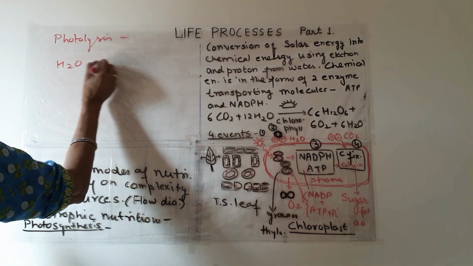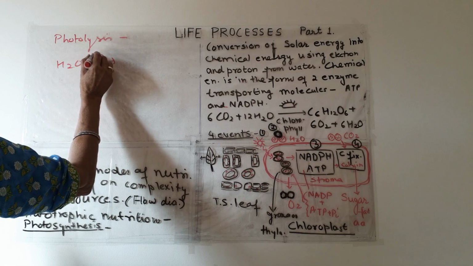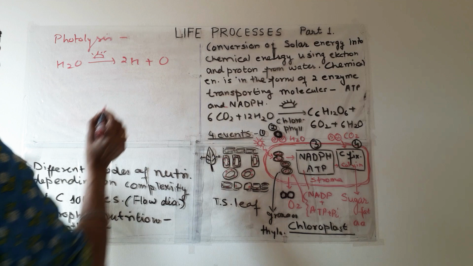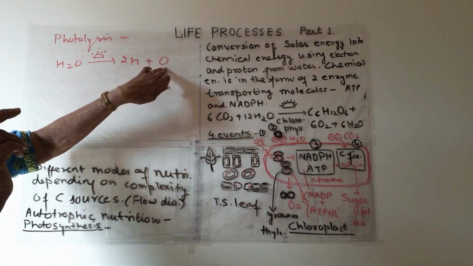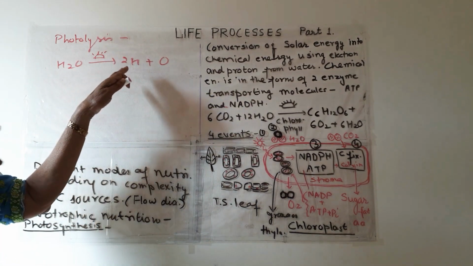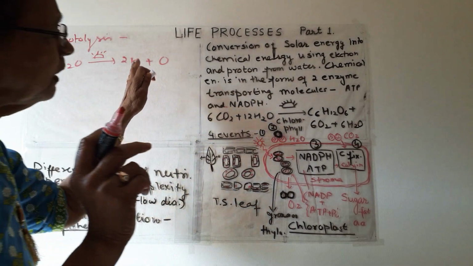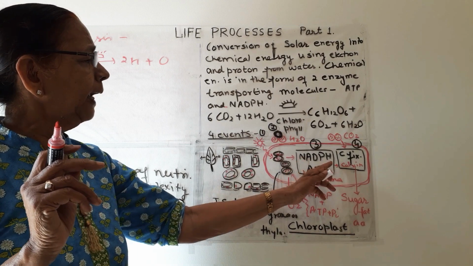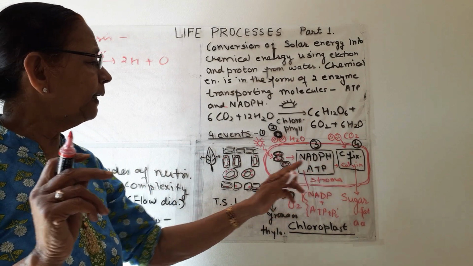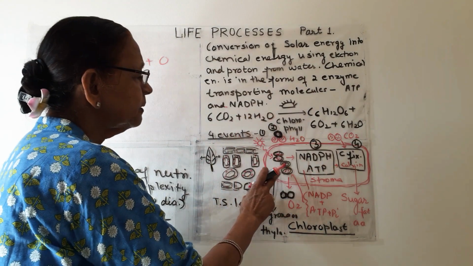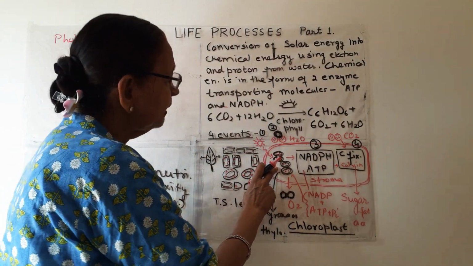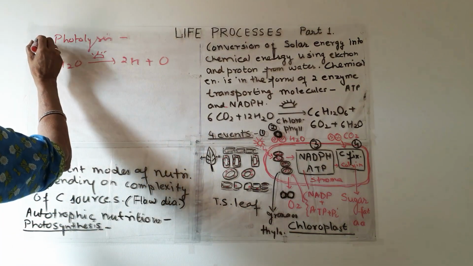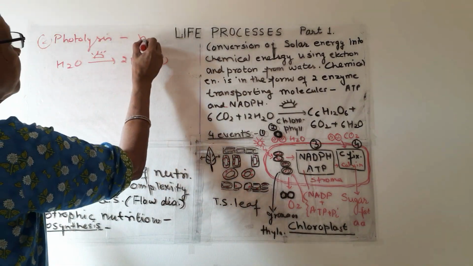So water is broken down in the presence of light into 2H plus O. Hydrogen and oxygen are separated, and electrons and protons are given, which are used in the formation of NADPH and ATP. So first is absorption of light by thylakoid disc. Second is photolysis of water.